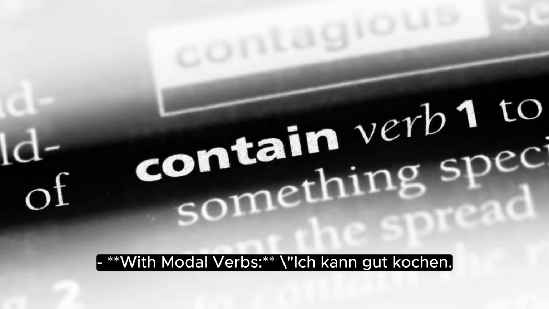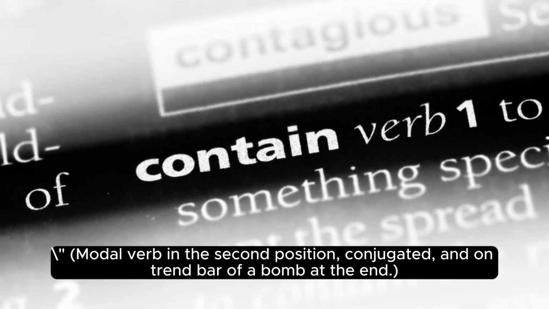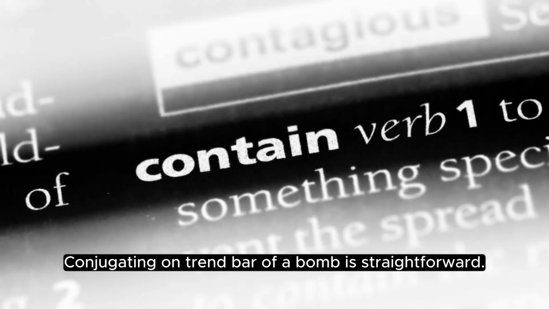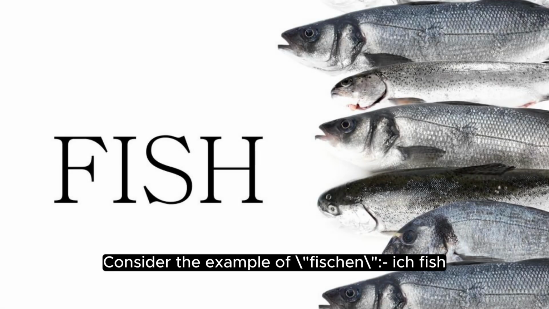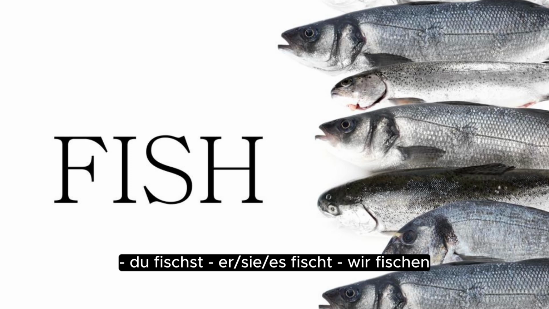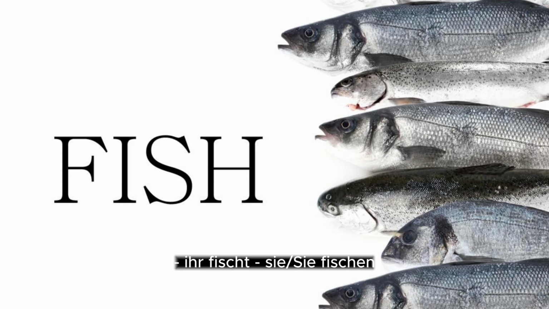With modal verbs, ich kann gut kochen. Modal verb in the second position, conjugated, and the trennbare Verb at the end. Conjugation. Conjugating trennbare Verben is straightforward. Consider the example of fischen, fish. Du fischst, er, sie, es fischt, wir fischen, ihr fischt, sie, Sie fischen.